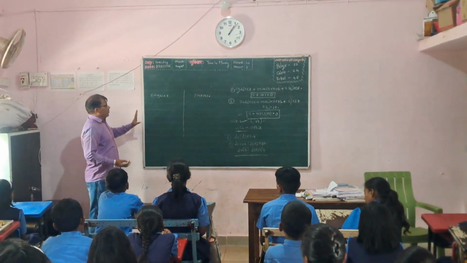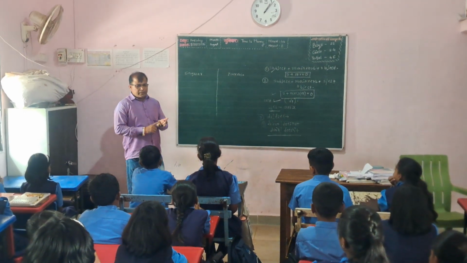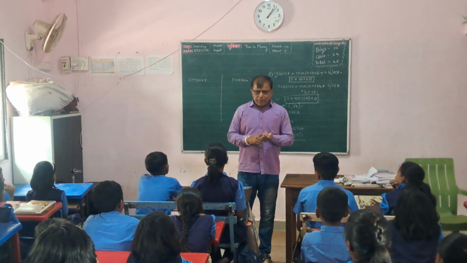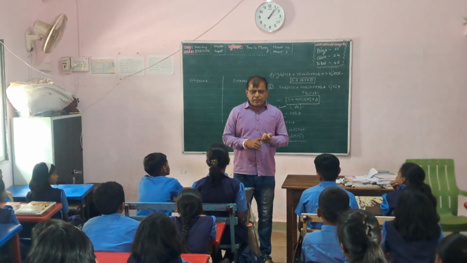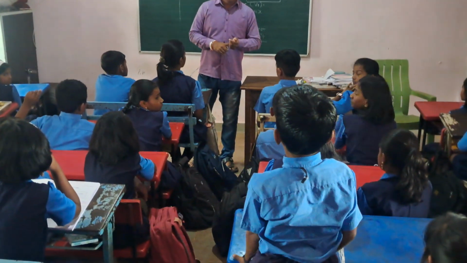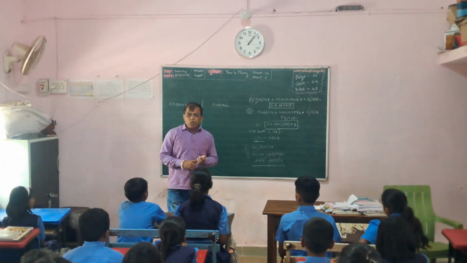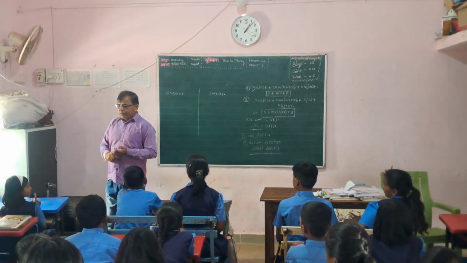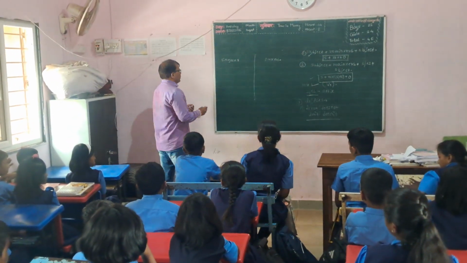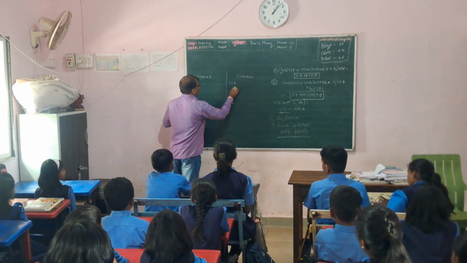These are the subjects in singular and plural form: first person, second person, third person. Which is the first person, singular? I. I is a first person, and the plural of I is we.